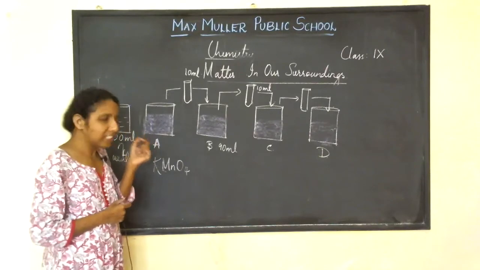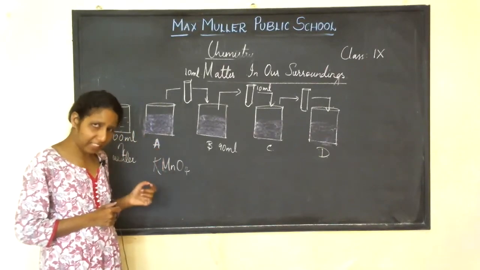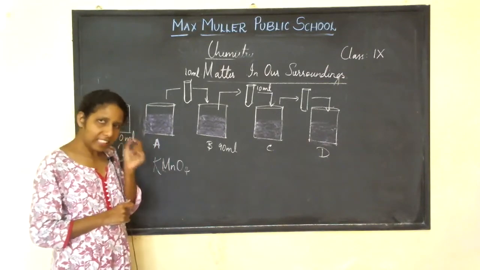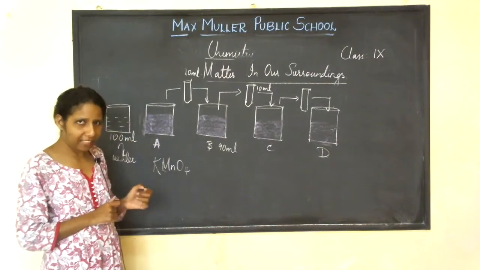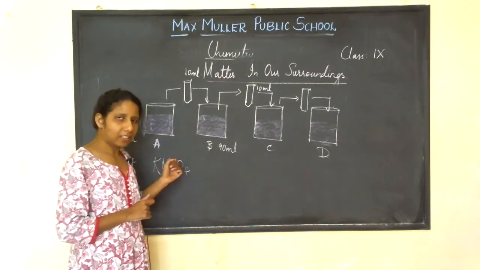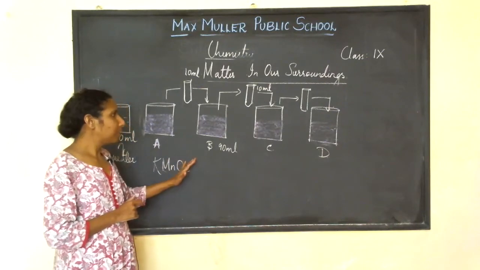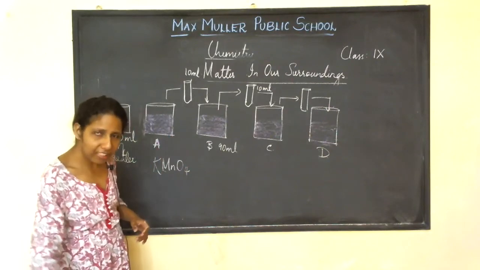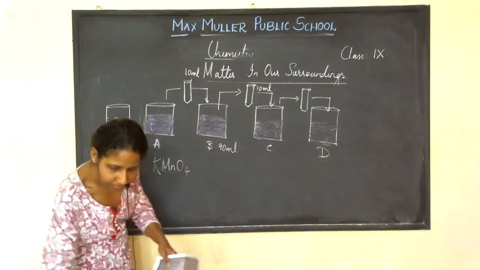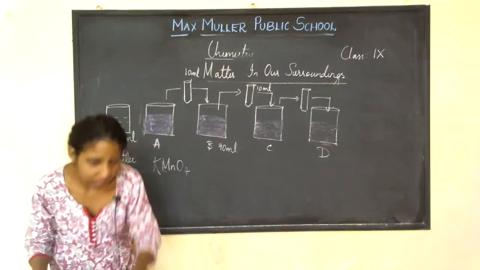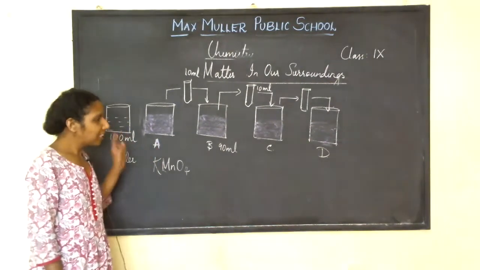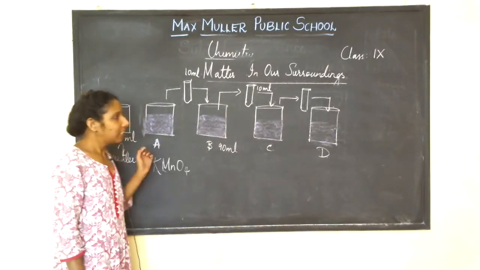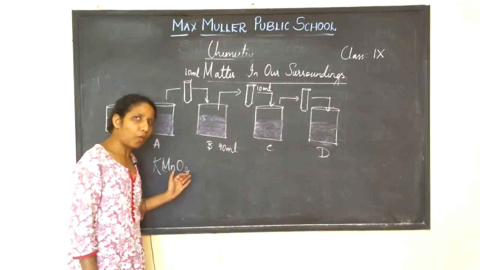A single crystal of potassium permanganate can give color to a large volume of water, isn't it? Did you people understand this? A single crystal of potassium permanganate can give color to a large volume of water.